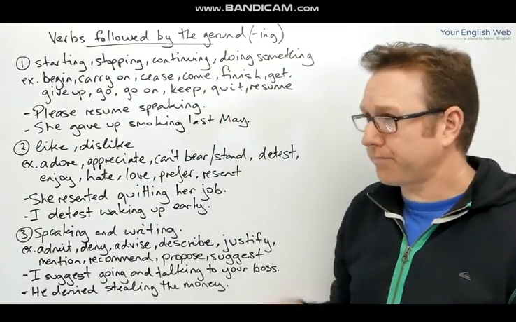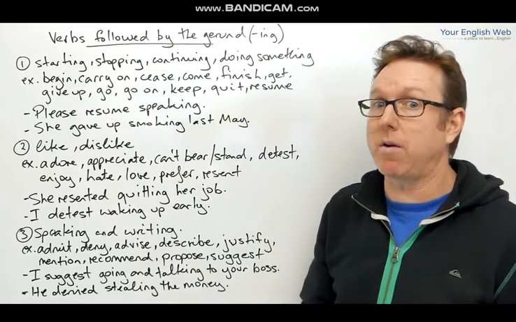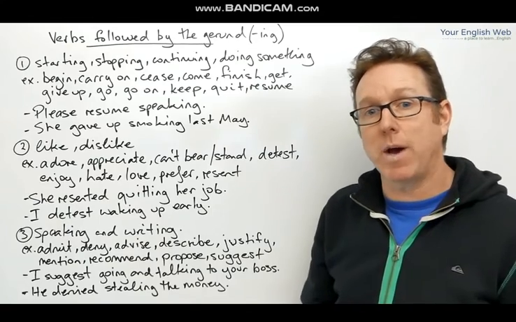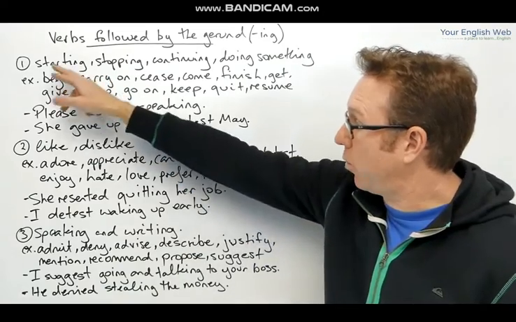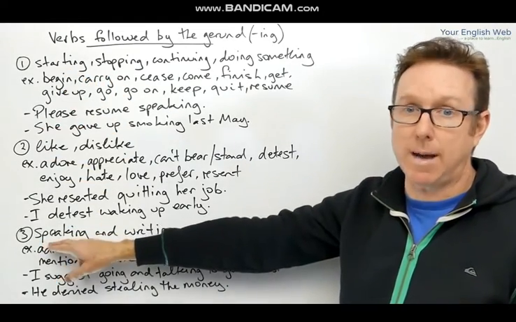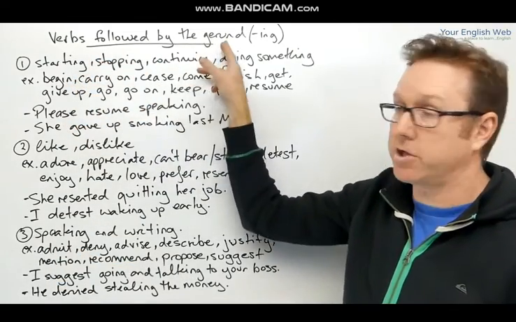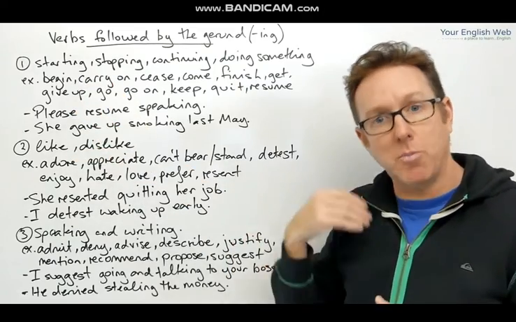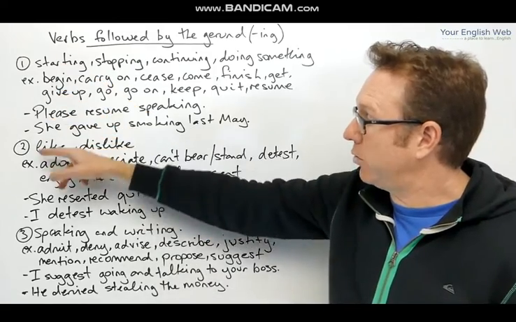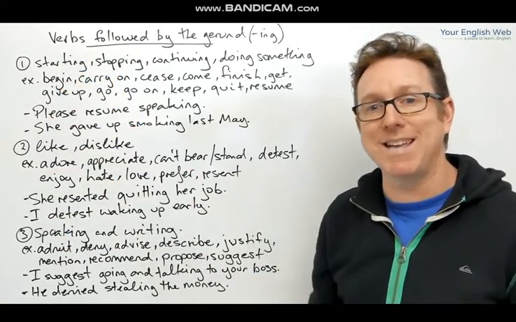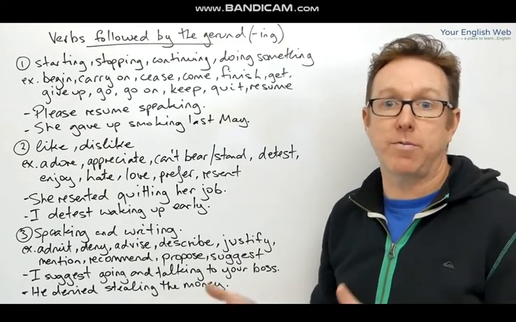Okay, so now the easiest way to remember these verbs, because remember there are a lot, is in groups. So we'll have a look at 1, 2, 3 different types of groups. Now this is not all of the verbs that take the gerund structure. This is just some of them. I'll do more videos with more verbs that take this structure. But in the 1, 2, 3 groups that we have here, we can see that there are commonalities between the verbs that take this type of structure.